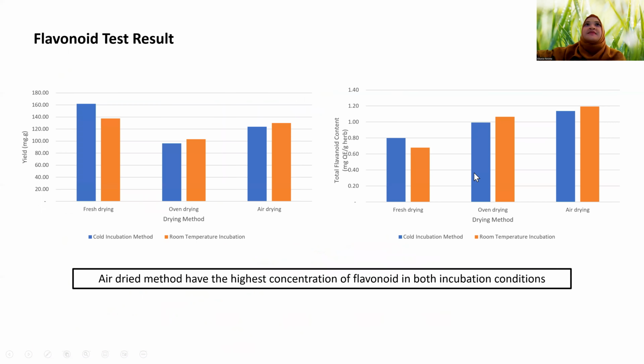of this sample. For flavonoid test results, the air-dried method has the highest concentration of flavonoid in both incubation conditions. As we can see, the air drying method has the highest flavonoid content, while in yield, the fresh drying has the highest yield among the other drying methods.